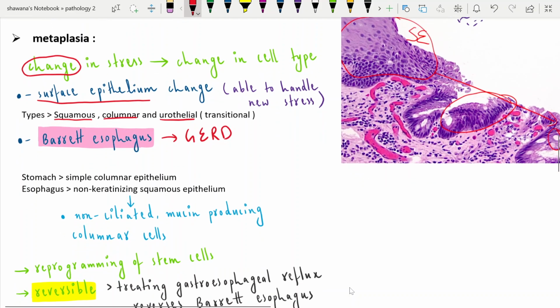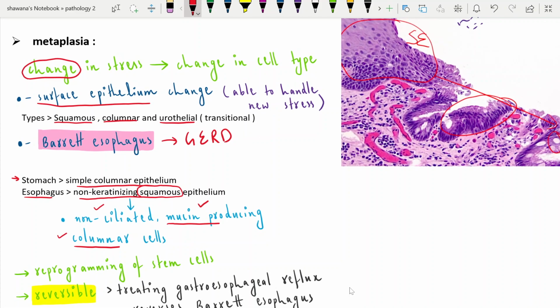The stomach is lined by simple columnar epithelium, and the esophagus is lined with non-keratinizing squamous epithelium. But in Barrett esophagus, the cells of the esophagus undergo metaplasia and are converted into non-ciliated, mucin-producing columnar cells. They also produce mucus, and they are non-ciliated and columnar.